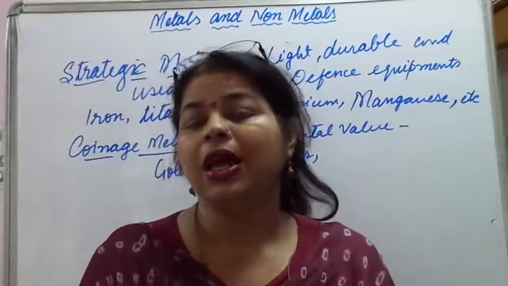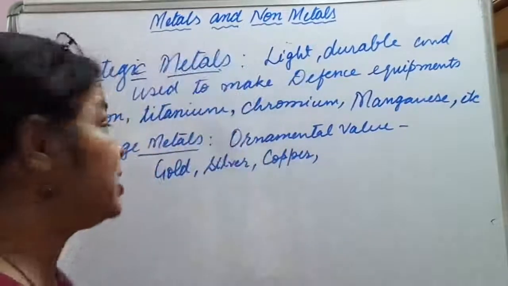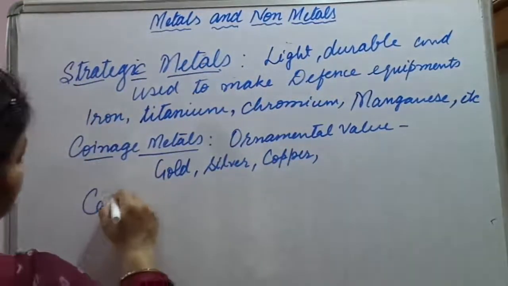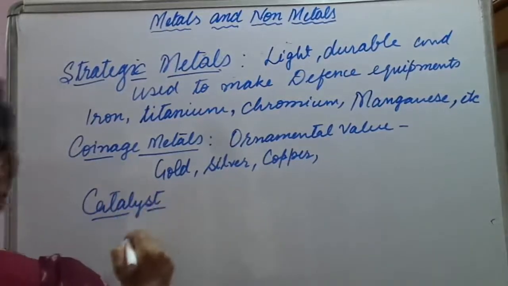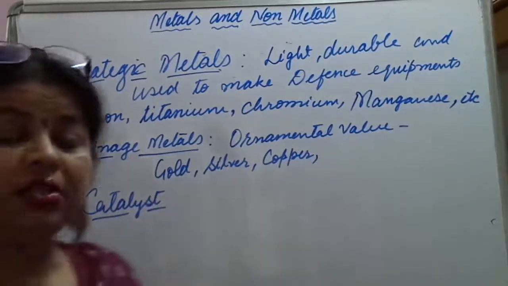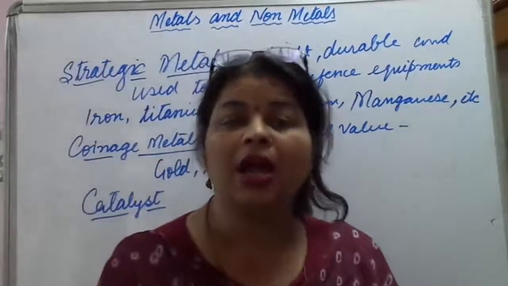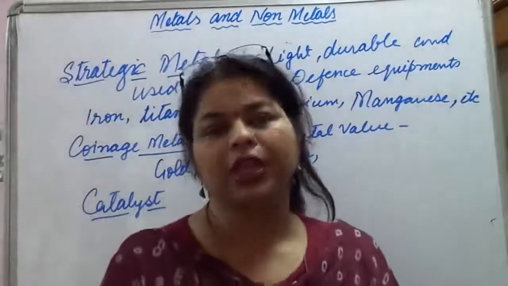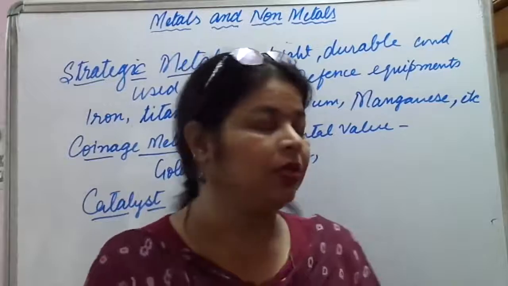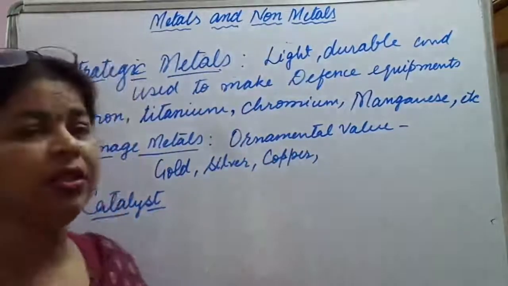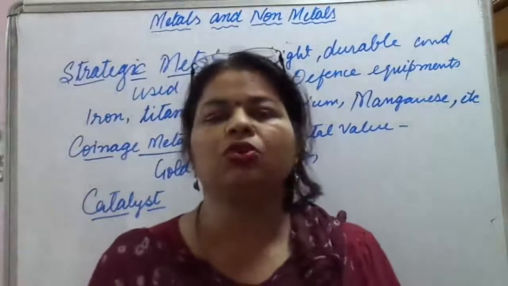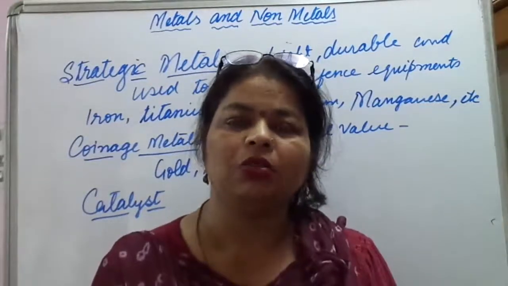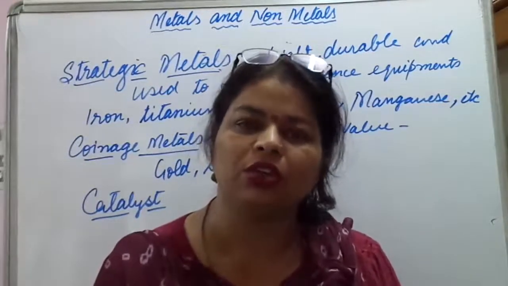Then comes another group of metals which are used as catalysts. What are catalysts? These are the metals which are used to enhance the rate of reaction, means within no time they activate the reaction very fast.